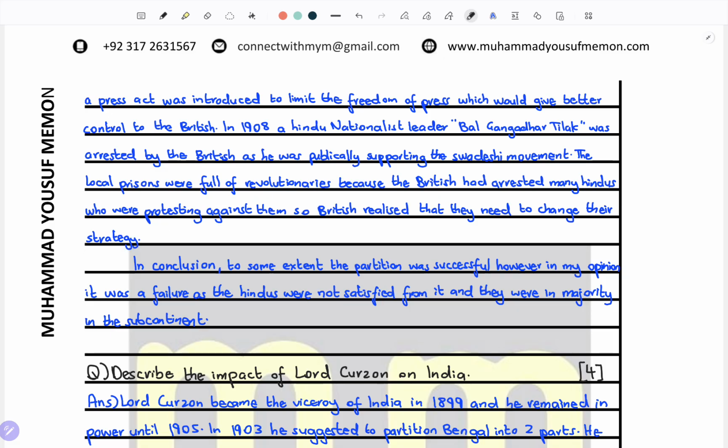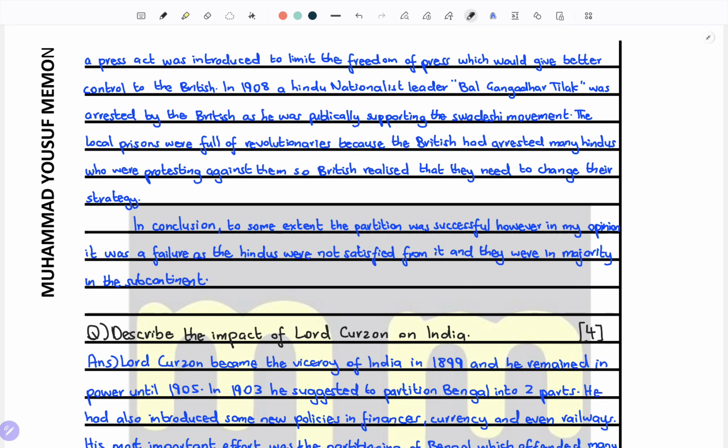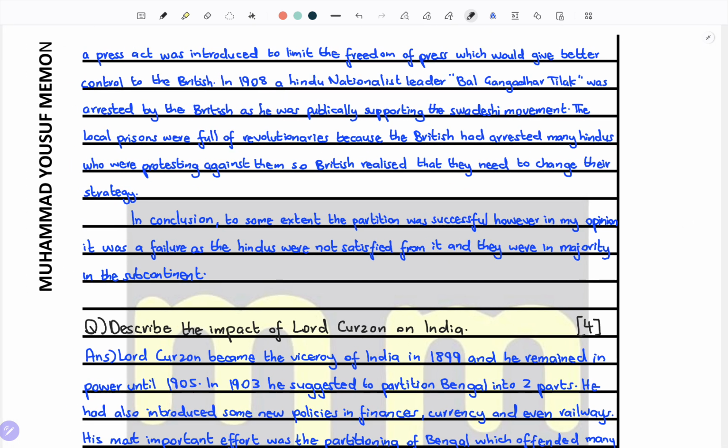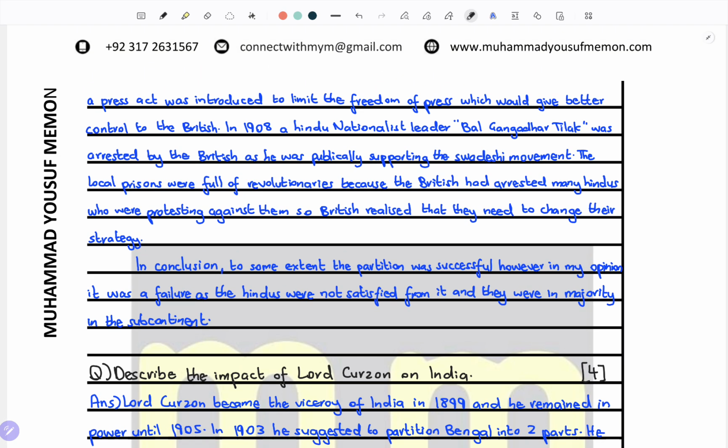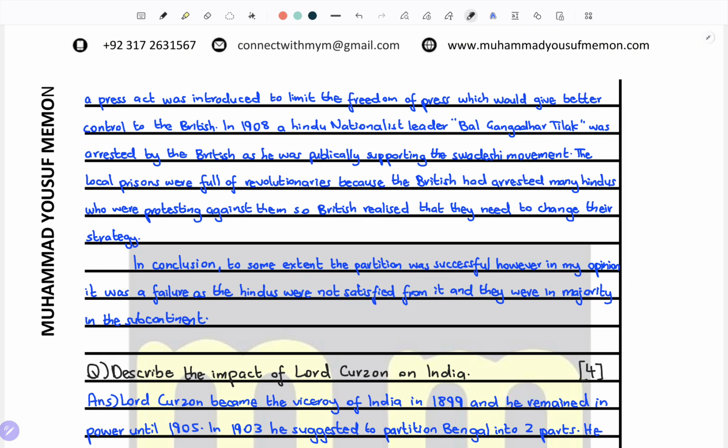So the main part is the conclusion. In conclusion, to some extent, the partition was successful. However, in my opinion, it was a complete failure as the Hindus were not satisfied with it and they were in the majority of the continent. In a democratic state, what the majority says goes. So this was the same case here.